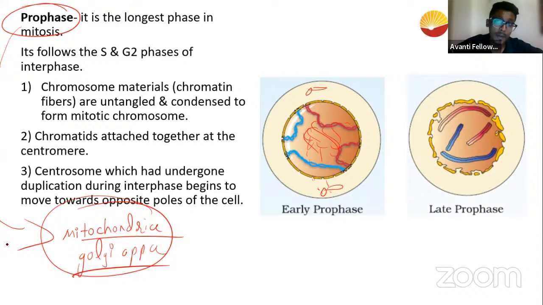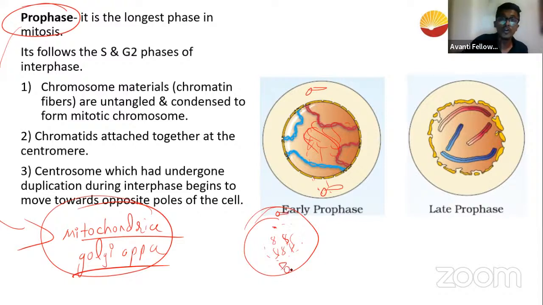So what can we see by the end of the prophase? By the end of the prophase, your cell is like this. There is no mitochondria. There is no Golgi apparatus. The nuclear membrane is barely visible, but the chromosomes are quite condensed. The DNA material is quite condensed, and now the centrosomes have taken their place.